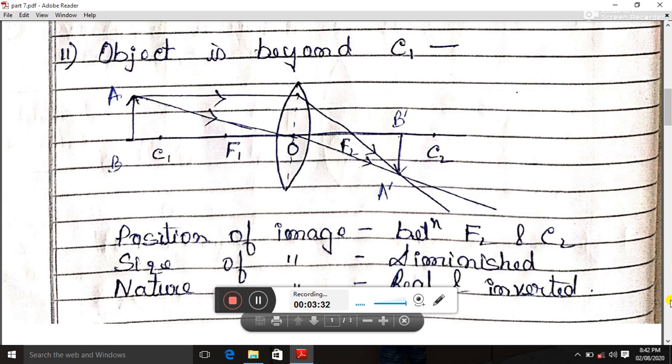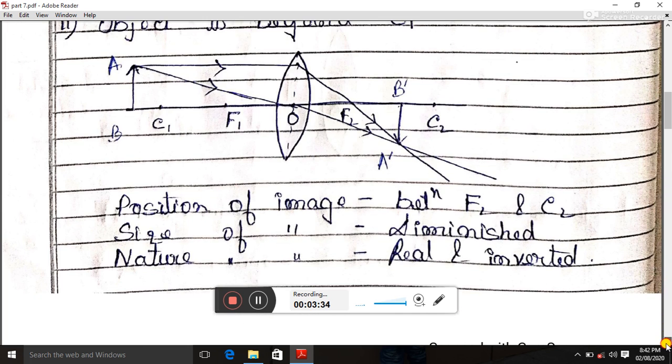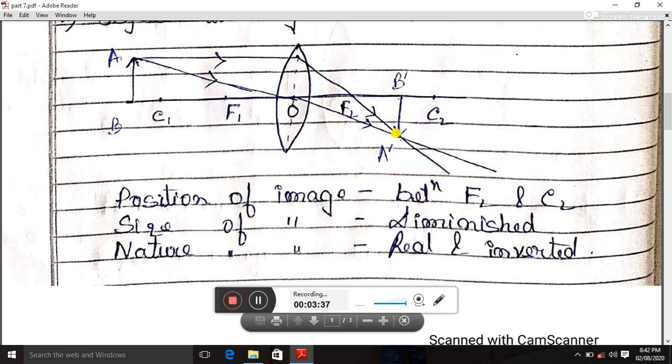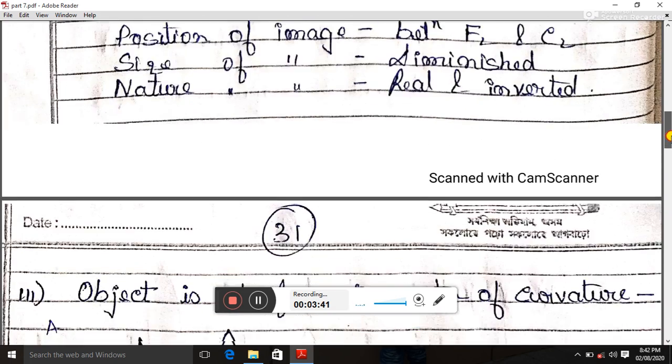So the nature of the image will be real and inverted. So we can see that my image is inverted. That's my nature of the image will be real and inverted.